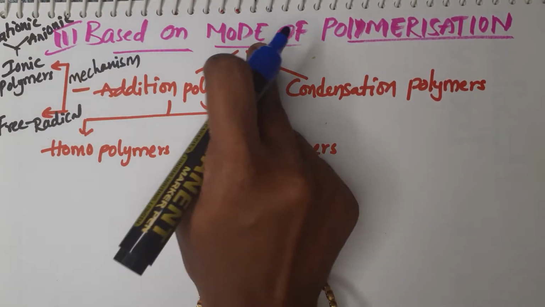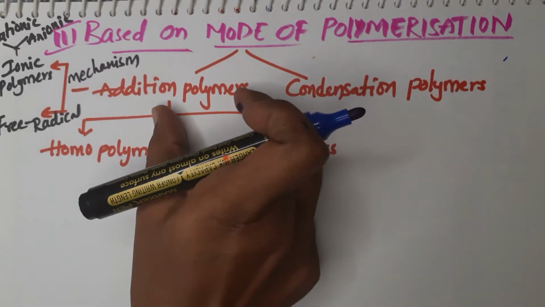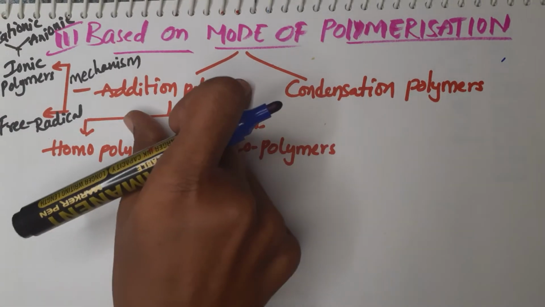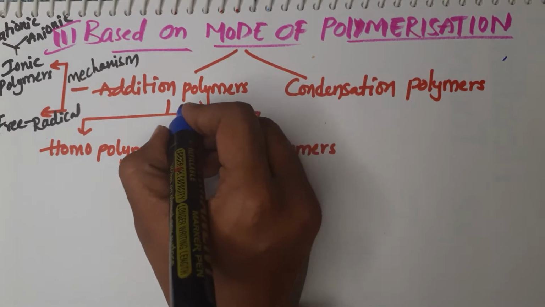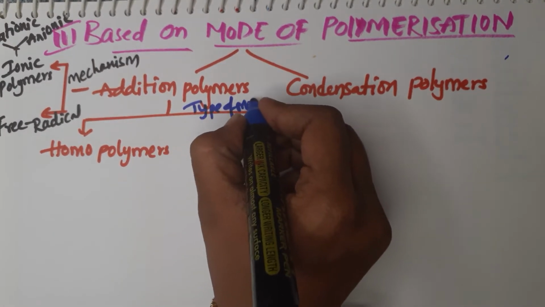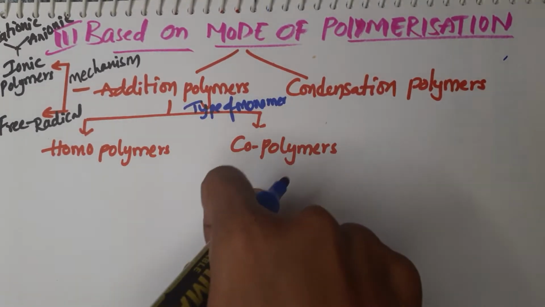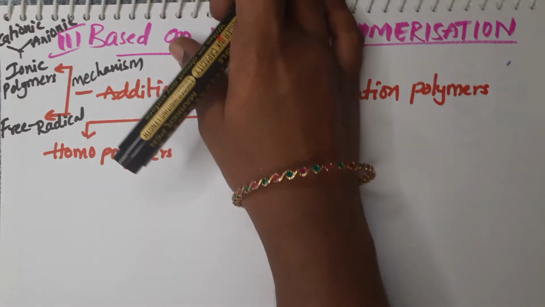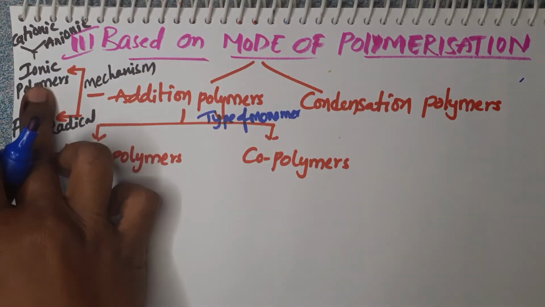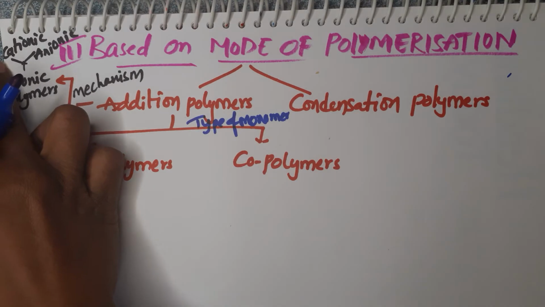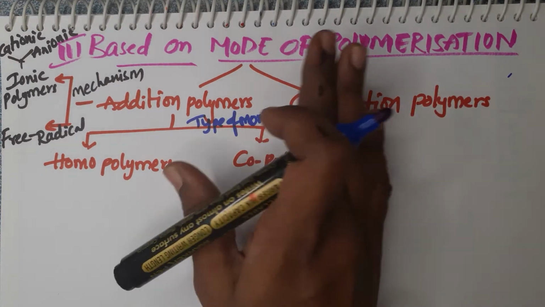Now coming to the third one, based on mode of polymerization. Based on mode of polymerization, the polymers can be divided into two categories, addition polymers and condensation polymers. Addition polymers are again divided based on mechanism and based on type of monomer. Based on type of monomer, they are divided into homopolymer and copolymer. Based on mechanism, they are divided into ionic polymers and free radical mechanism polymers. Ionic polymers are again divided into cationic addition polymers and anionic addition polymers. Now one by one we can discuss.